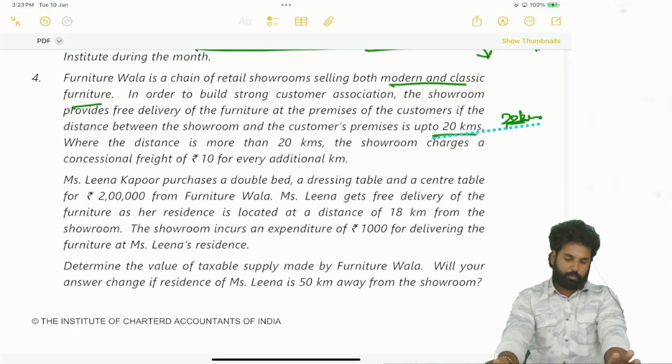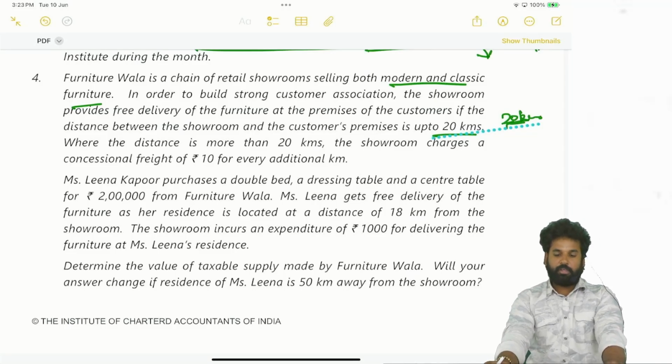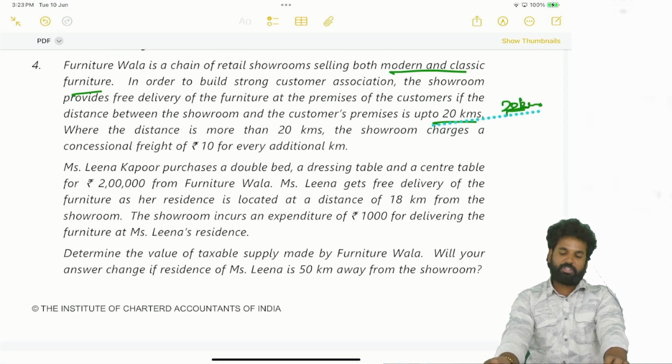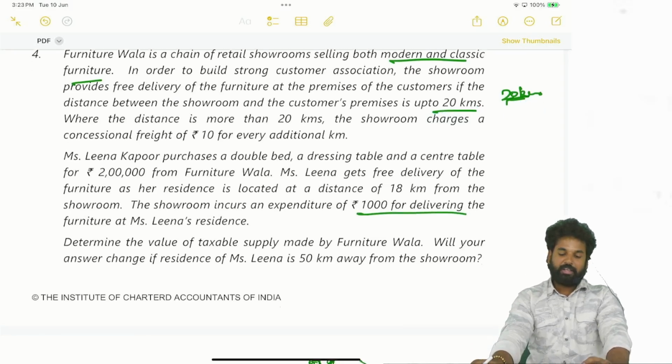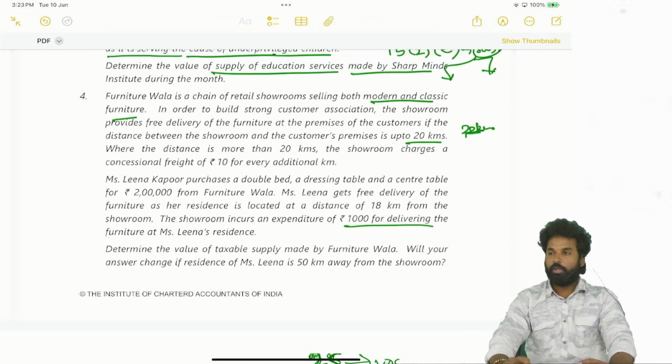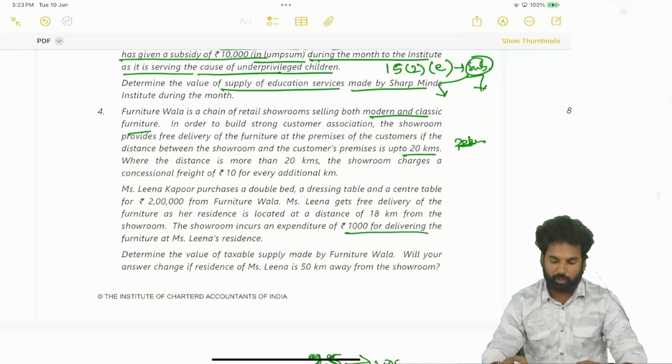So Miss Leena Kapoor purchases a double bed, dressing table and center table for 2 lakhs from Furniture Wala. Miss Leena gets a free delivery of the furniture as her residence is located at a distance of 18 kilometers, that is within 20 kilometers from showroom. The showroom incurs an expenditure of 1,000 rupees for delivering the furniture at Miss Leena's residence. Determine the value of taxable supply made by Furniture Wala. Will your answer change if residence of Leena is 50 kilometers away from the showroom? Understand the question? Okay, so you solve it now.